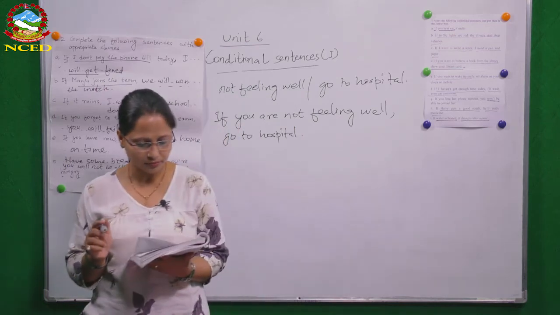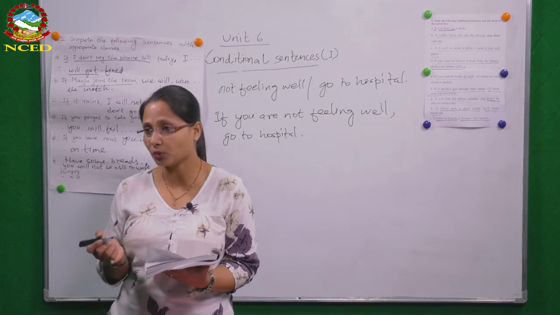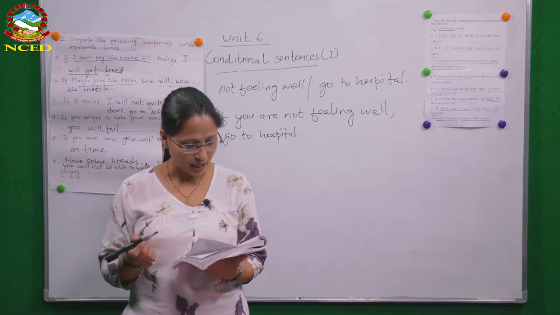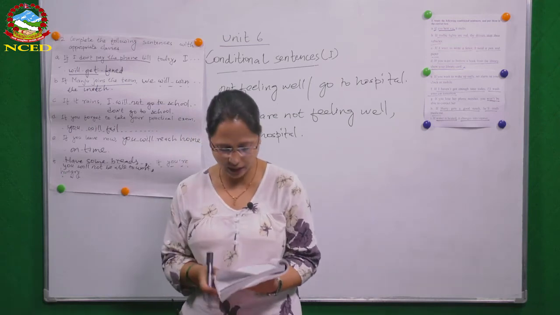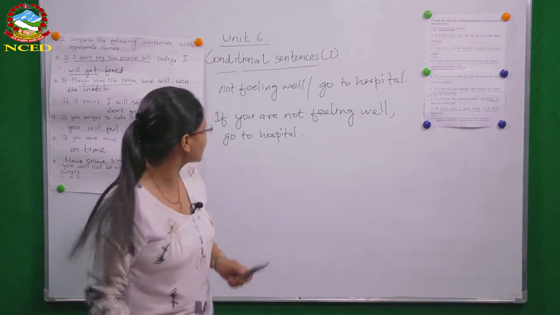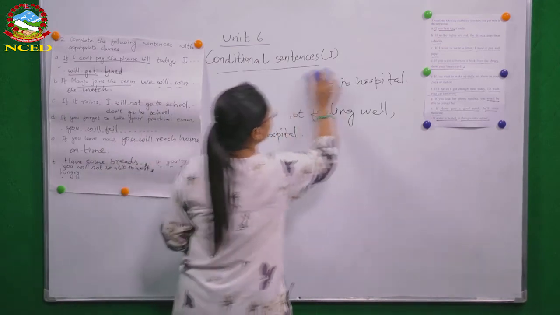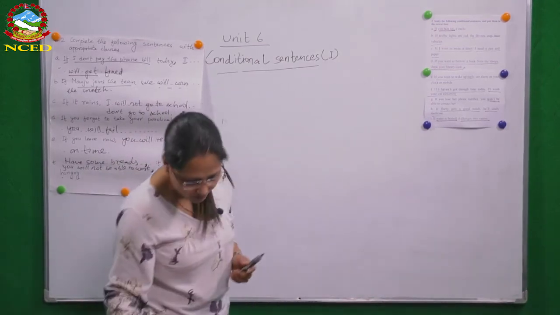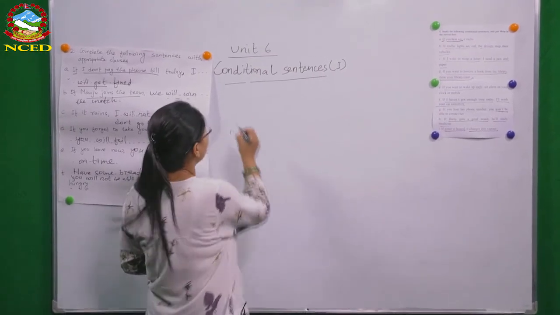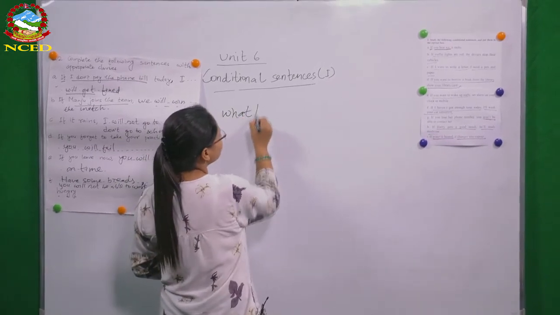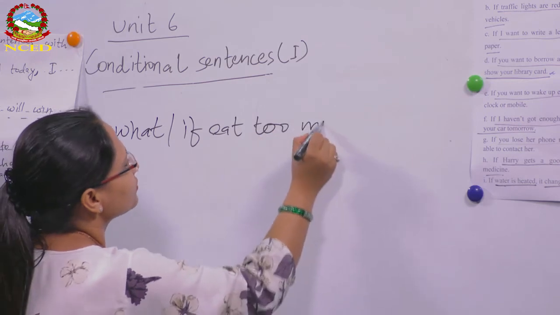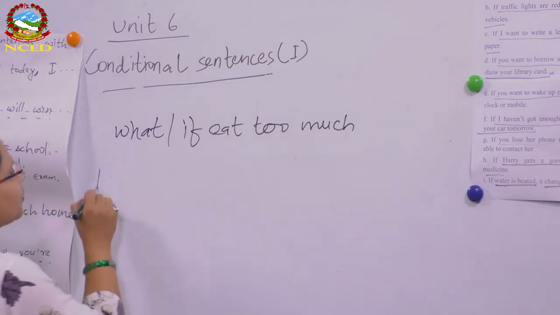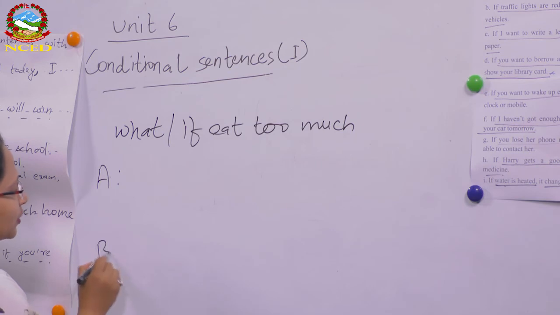Look at the example. What happens if you boil water is the question. And if you boil water, it changes into steam. That is the answer, okay? Now let's practice one here as well. What if eat too much? This is the clue given. If eat too much. So what question now? We have to write the question and answer both. What question can you make from here?